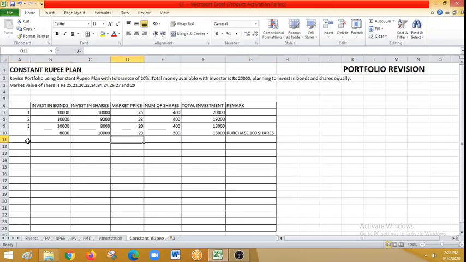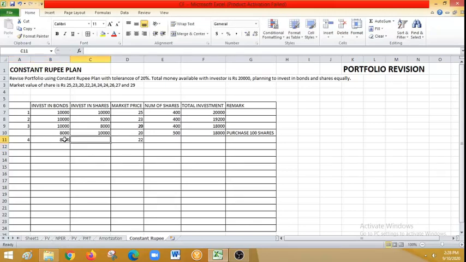What is the fourth price? Fourth price is 22. Okay, fine. You see I have bolded this 20 because now this is a trigger point. From 20, if it increases to 25, it may be a trigger point again, or from 20 if it gets down by 20%, again it will become a trigger point. Okay, so here 8,000, fine.